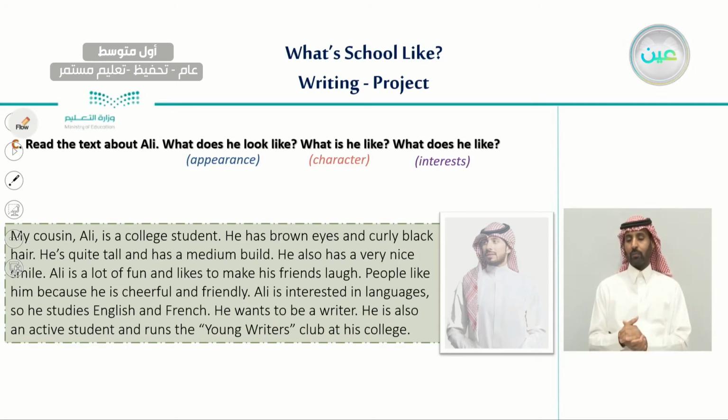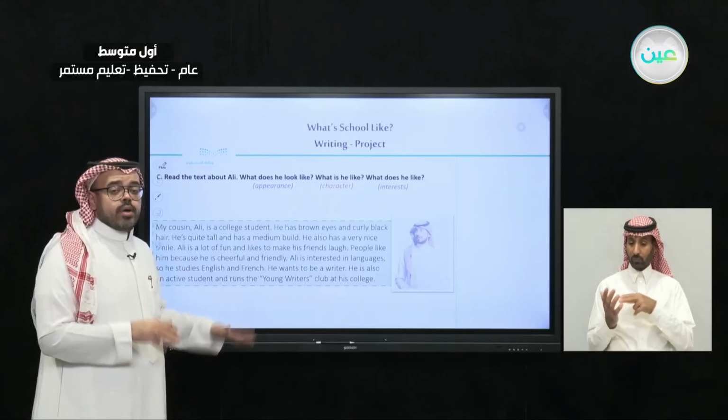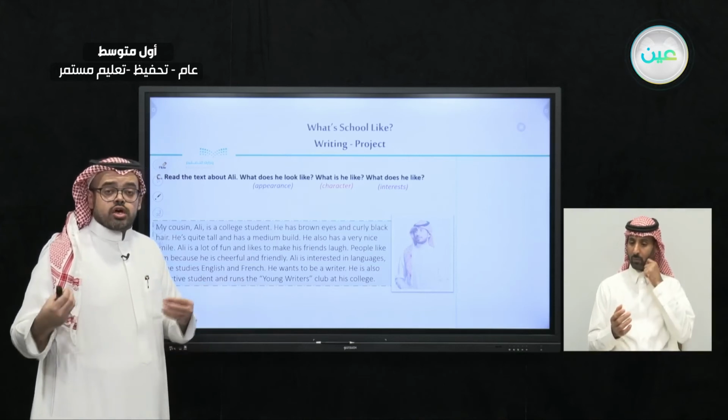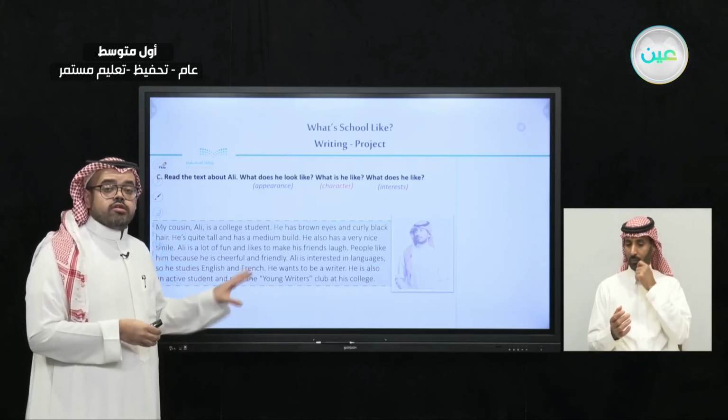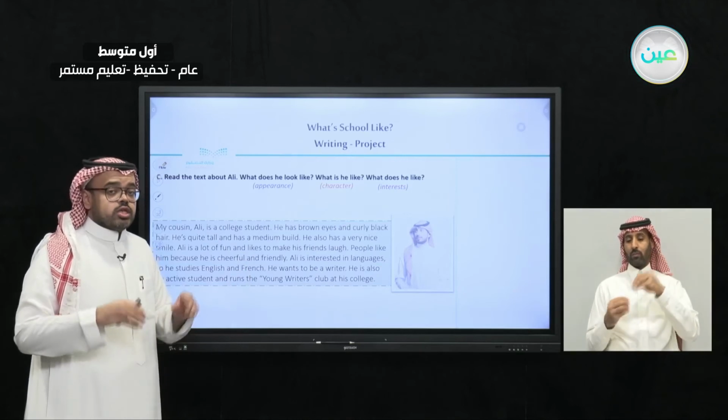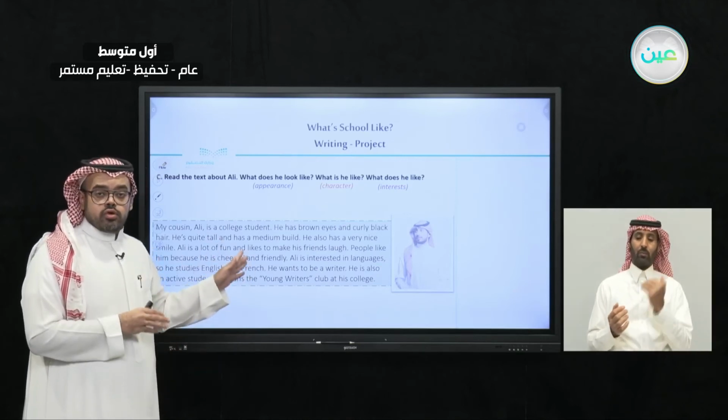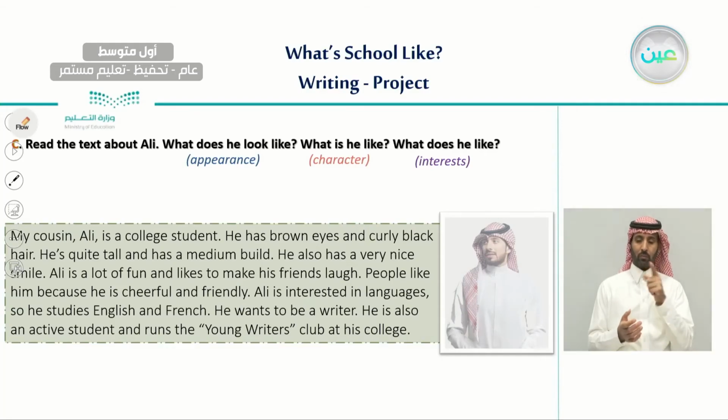So this is a text where someone wrote about his cousin Ali. So in this text, he has actually answered those three questions. The first one, his appearance, what does he look like?